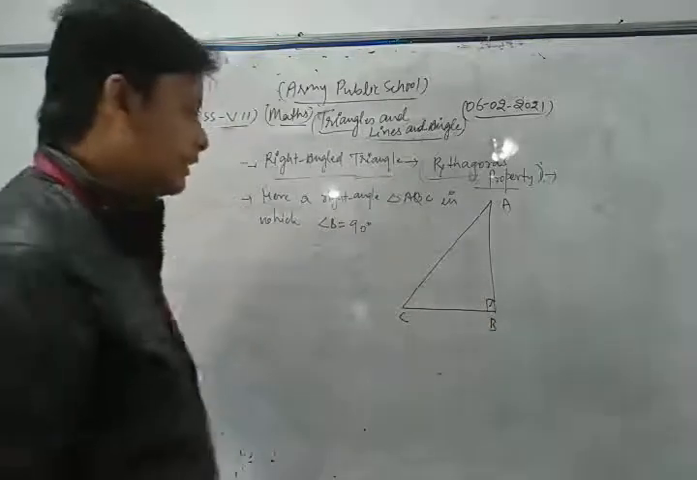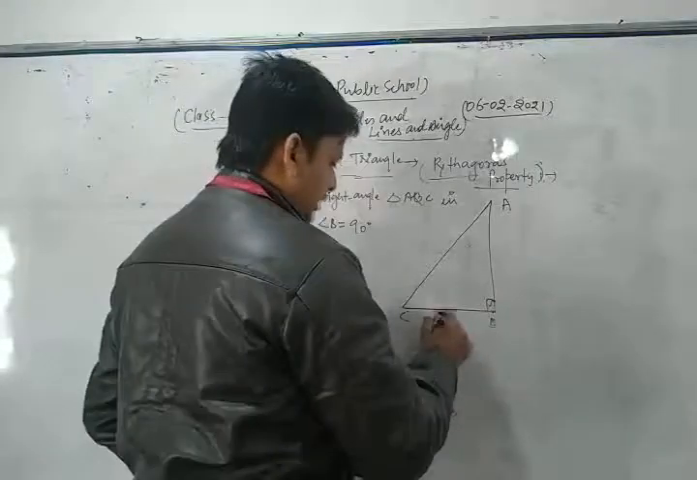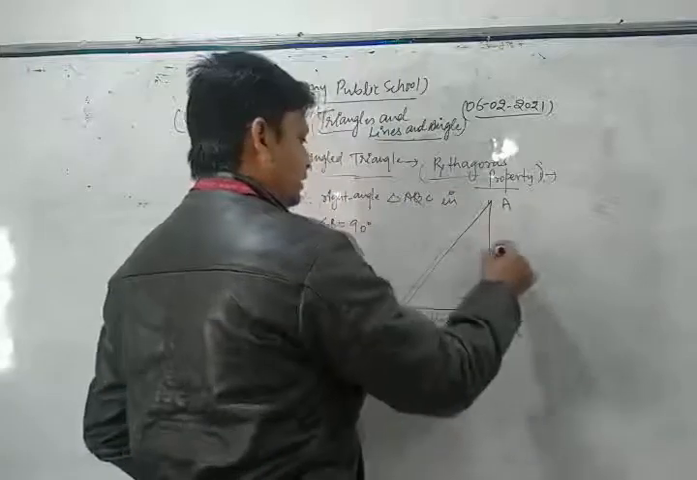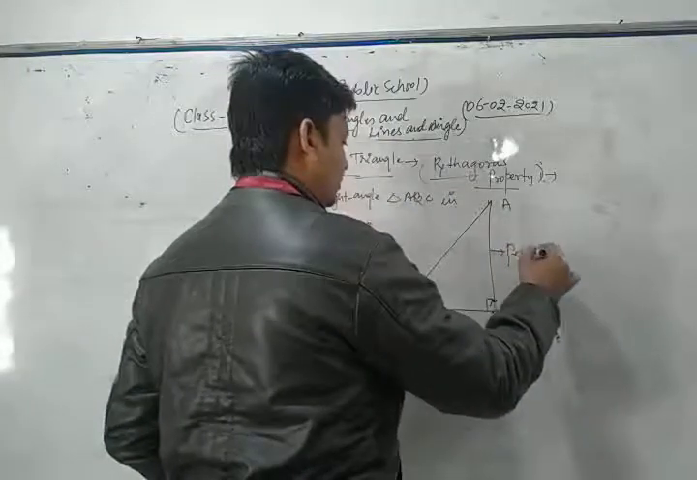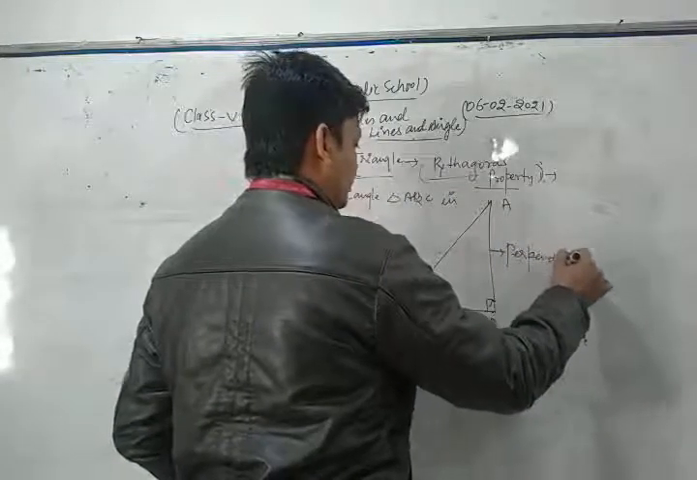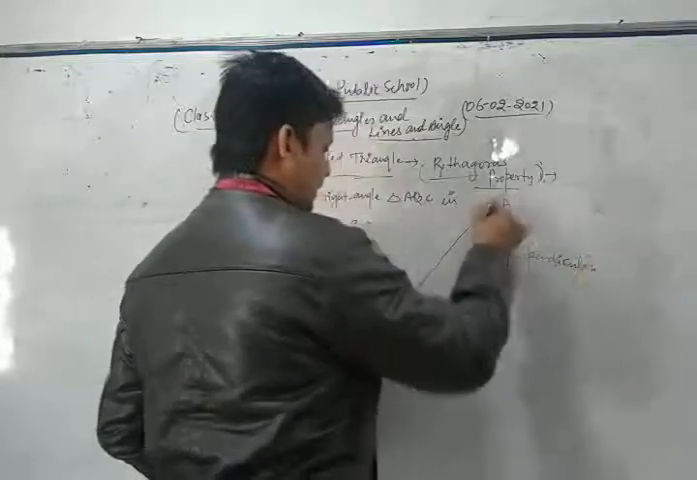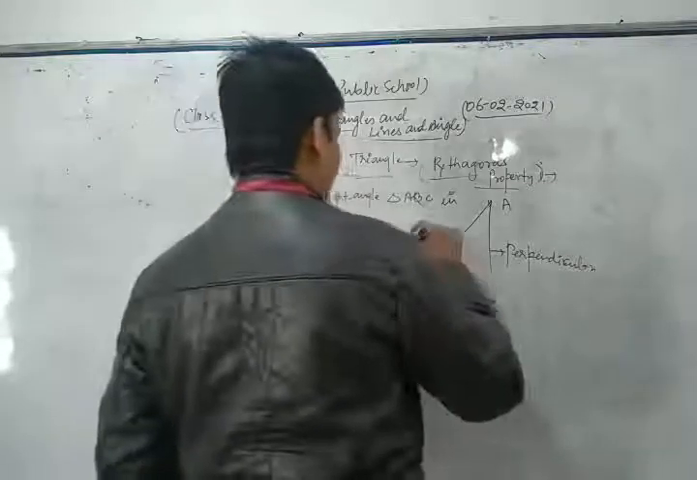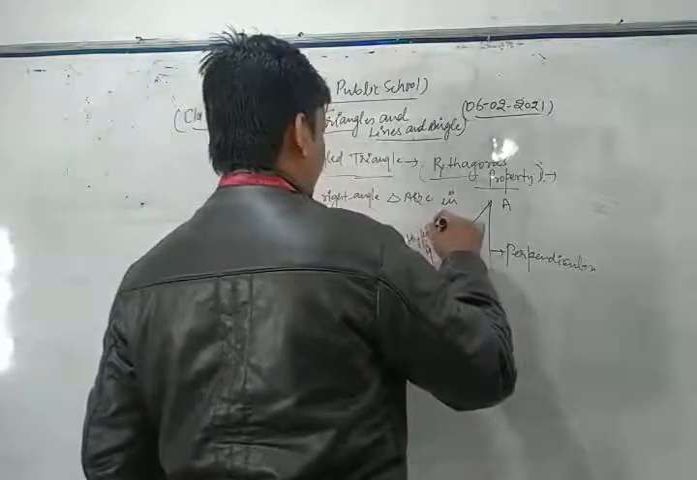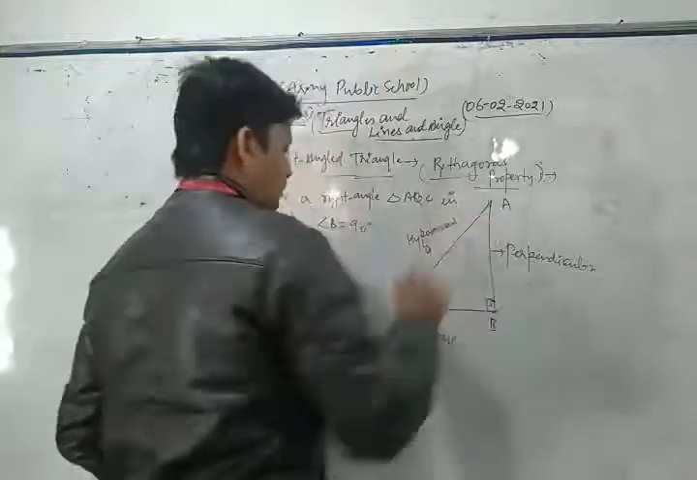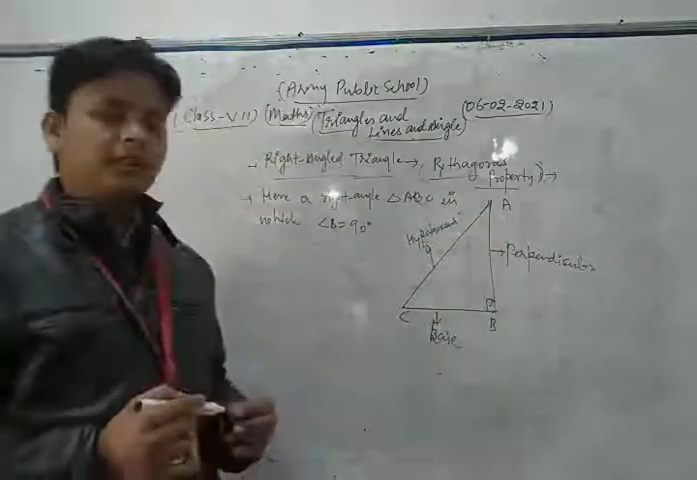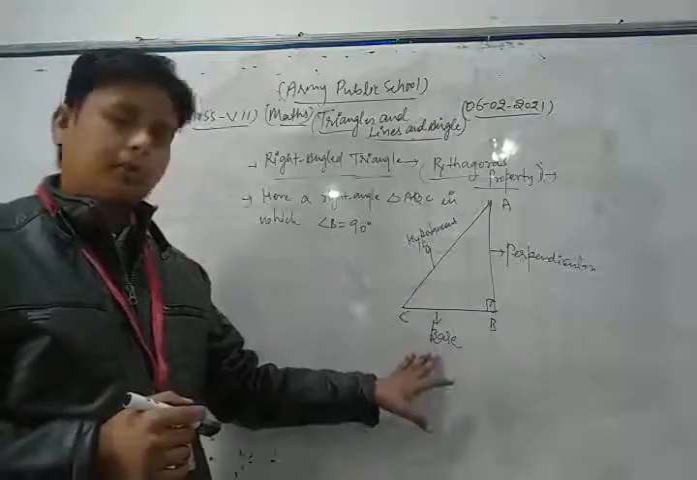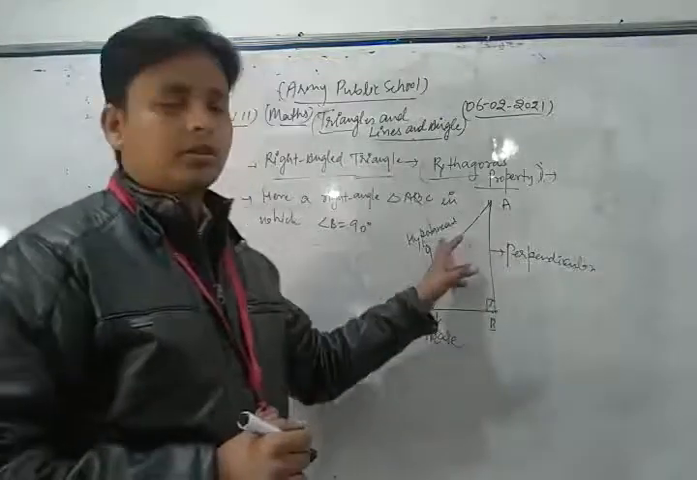Then for any right angle triangle, this side BC is called its base, this height is known as its perpendicular, and that side AC is called its hypotenuse. So for any right angle triangle, this is the base, this is the perpendicular, and this is the hypotenuse.